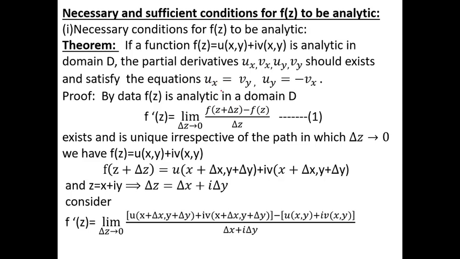See here, what is this condition? This condition is nothing but the CR equation. If f of z satisfies the CR equation, then this f of z is analytic.